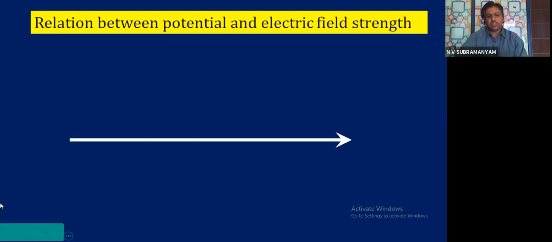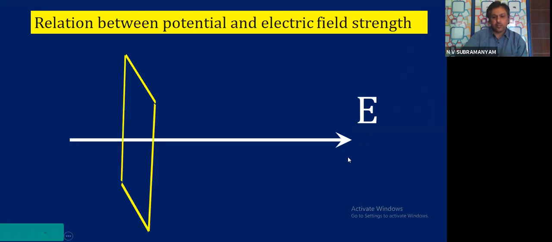For that, first consider that in this direction there is an electric field, let us say E. This is an equipotential surface, children. Last webinar I have shown a plane like this. One pencil I have shown and one plane I have shown. Like that you consider one plane perpendicular to the electric field direction. Then this plane will be an equipotential surface. Let us call this plane A.